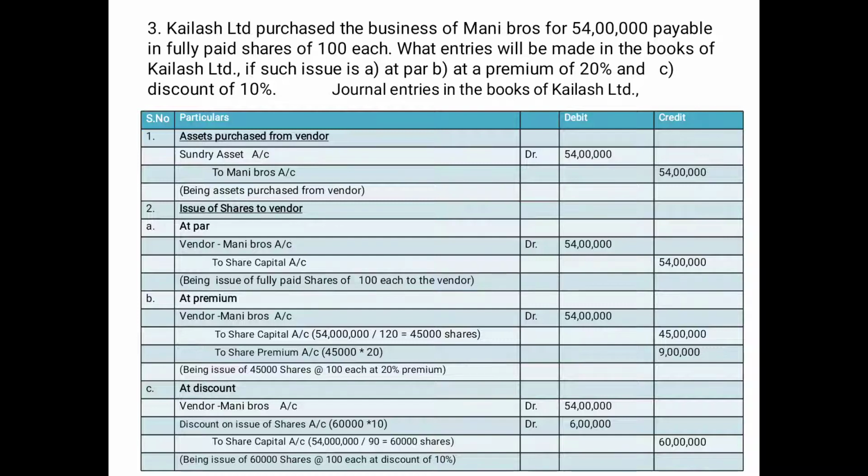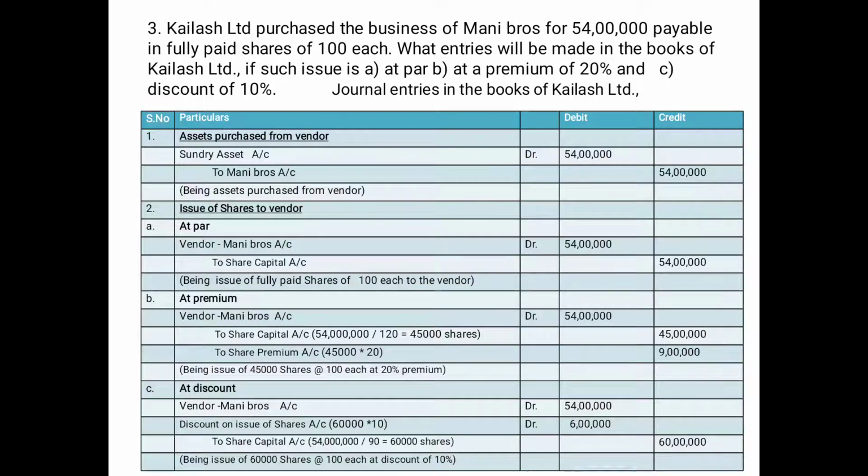Third problem: Kailash Limited purchased the business of Money Brothers for 54 lakhs payable in fully paid shares of 100 each. What entries will be made in the books of Kailash Limited if such share is issued at par, at a premium of 20% and at a discount of 10%? Journal entries in the books of Kailash Limited. So in this problem, 54 lakhs were paid to Money Brothers for purchasing the business.